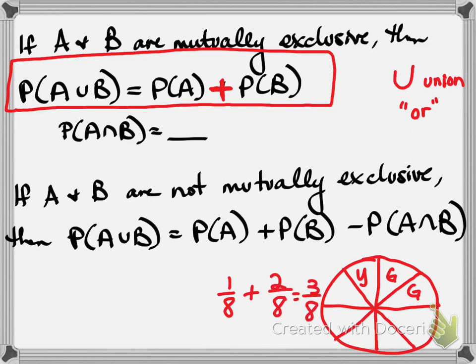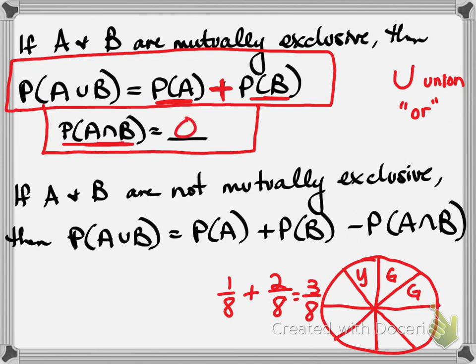So you already handled this in class the other day. So A happening or B happening, we add together the two probabilities. And this happens when they are mutually exclusive, which means there are no instances where A and B can both happen.